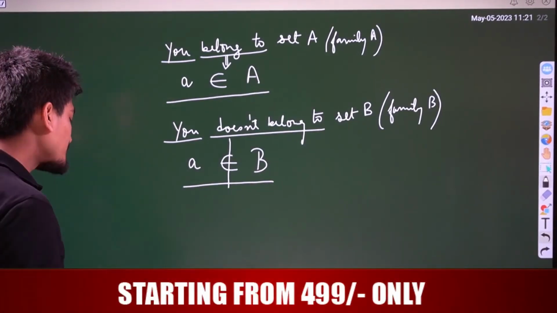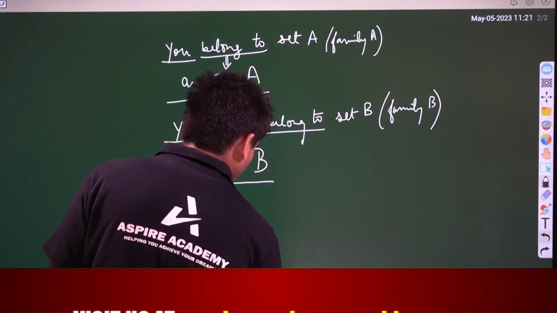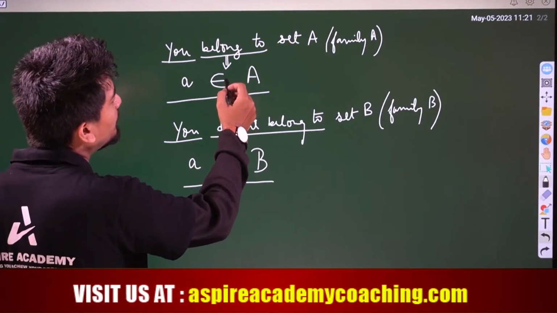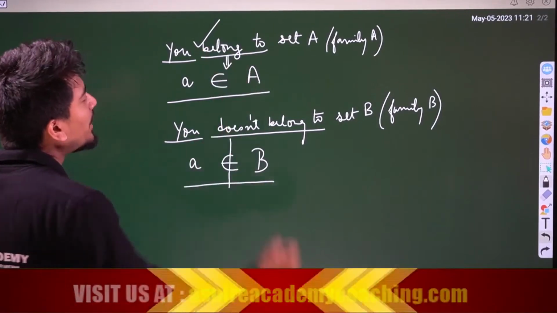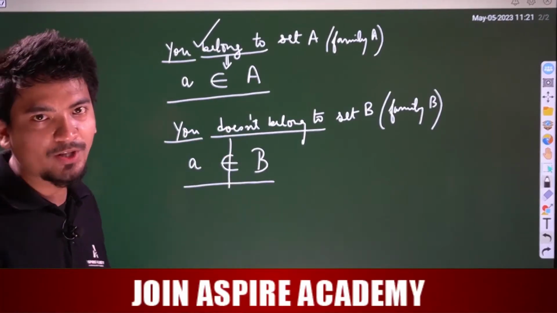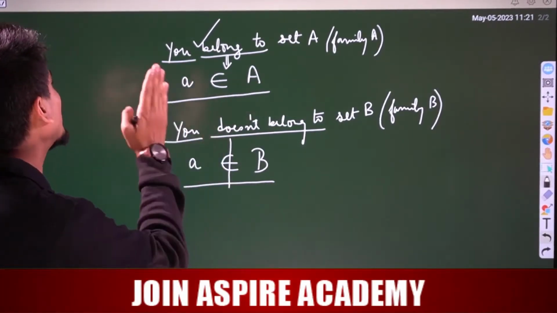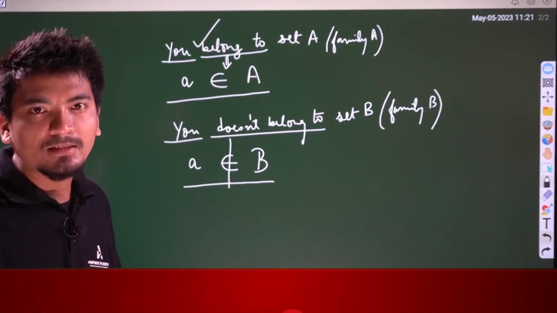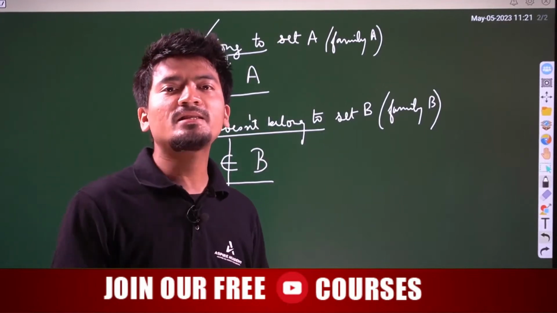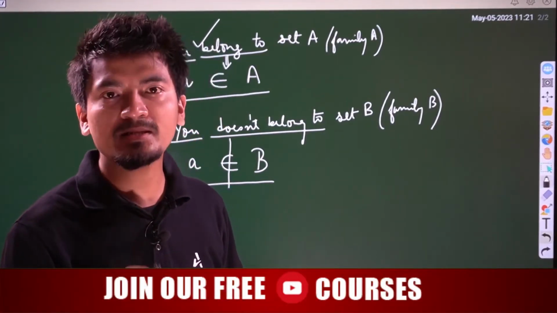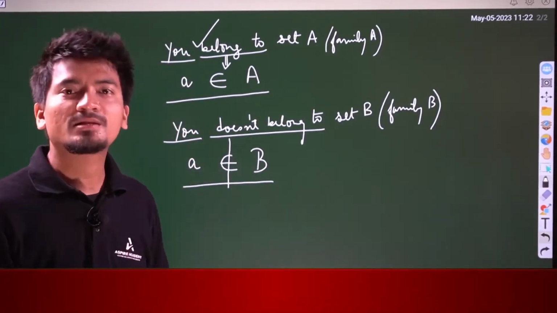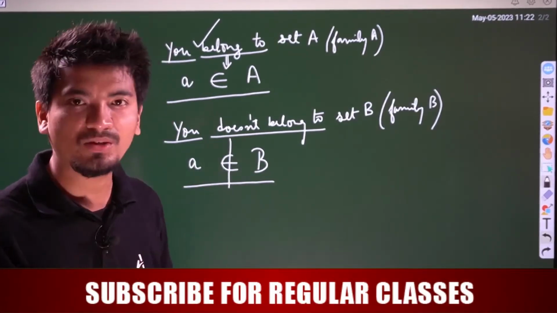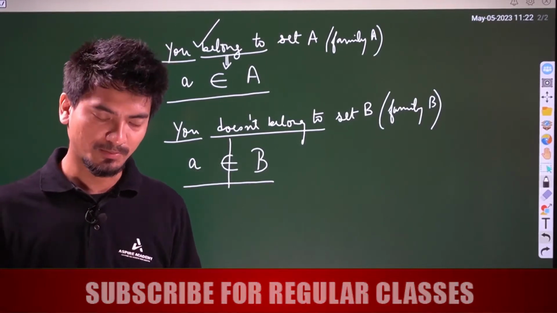Okay, now understood? This is the symbol for belong to. Always remember the first point is this one, that belong to we use the symbol like this, and the sets we represent as capital alphabets, and the elements we represent as small letters, or sometimes we use numbers also.